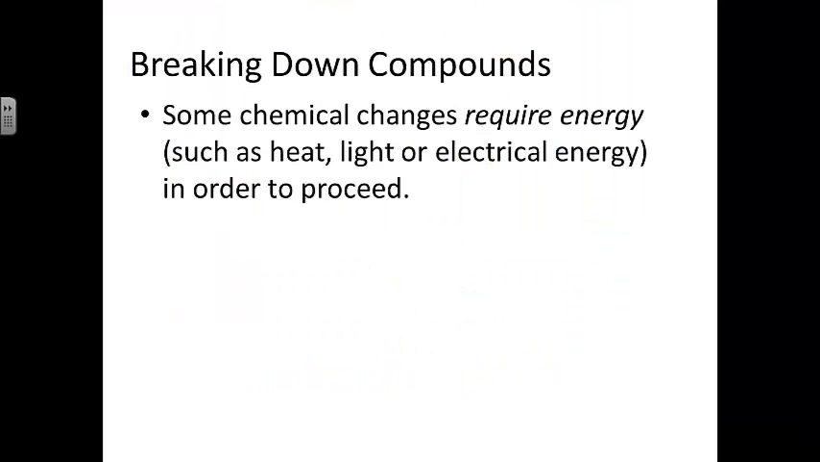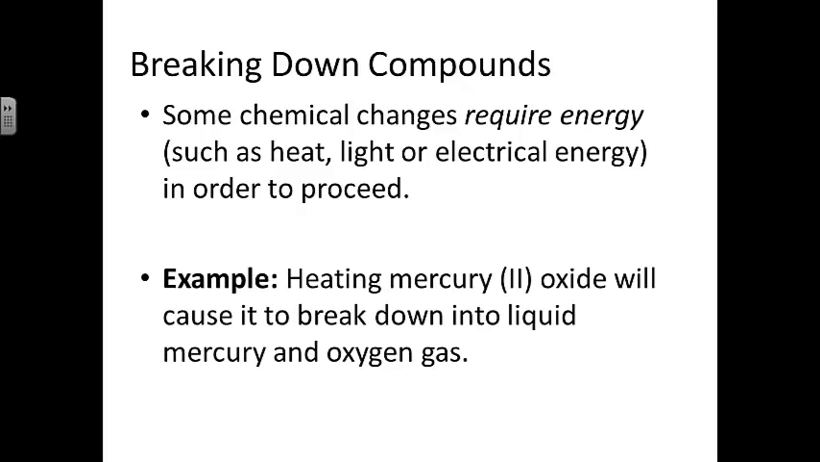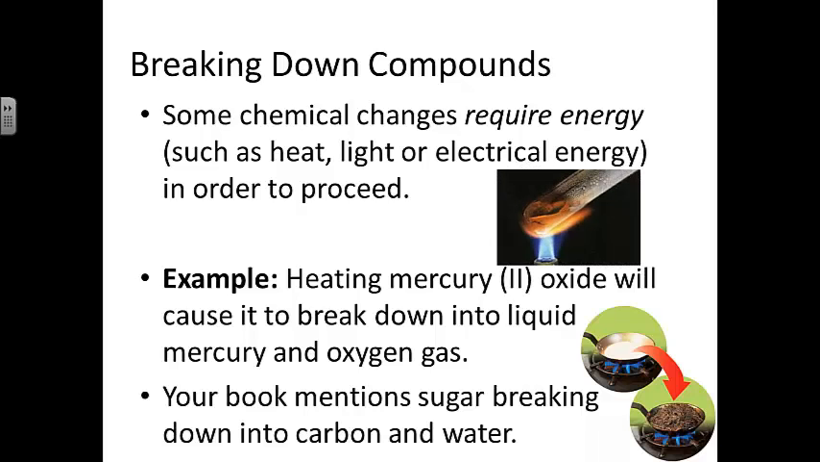Some chemical changes require energy. It might be in the form of heat or light or electrical energy in order to proceed. Heating mercury(II) oxide will cause it to break down into liquid mercury and oxygen gas, as can be seen here. Your book mentions sugar breaking down into carbon and water when it's heated.